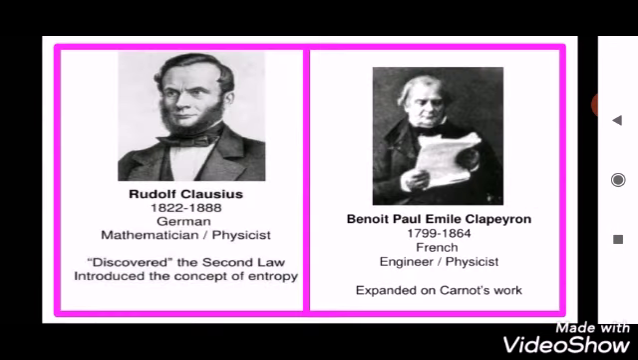Rudolf Clausius is a mathematician and physicist who discovered the second law of thermodynamics and introduced the concept of entropy. Benoit Paul Emile Clapeyron is an engineer and physicist who expanded his research on Carnot's work, Carnot's engine.